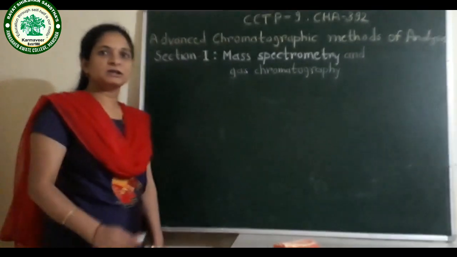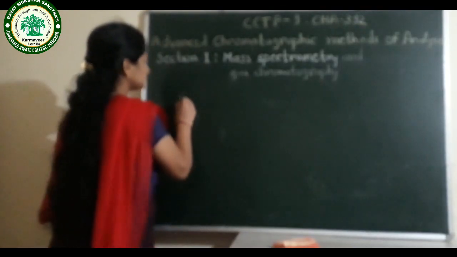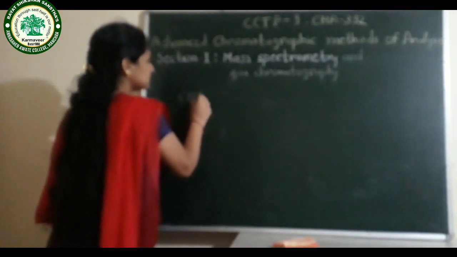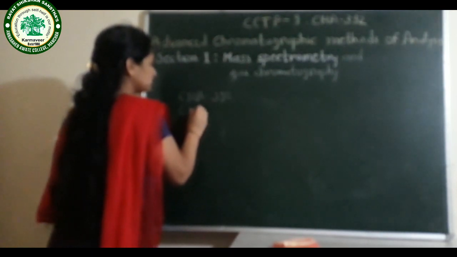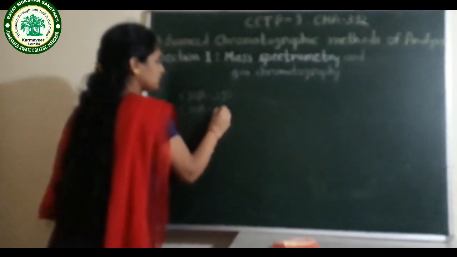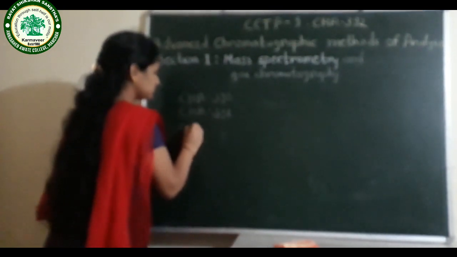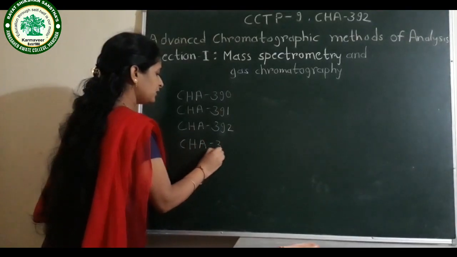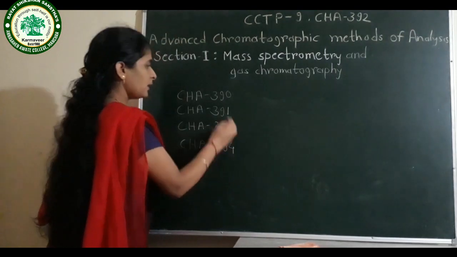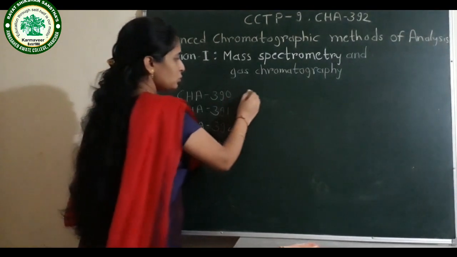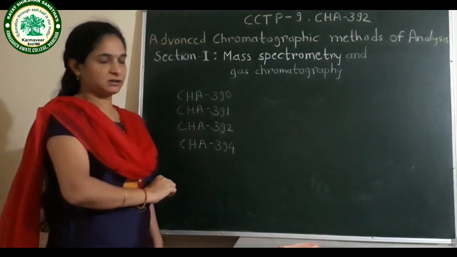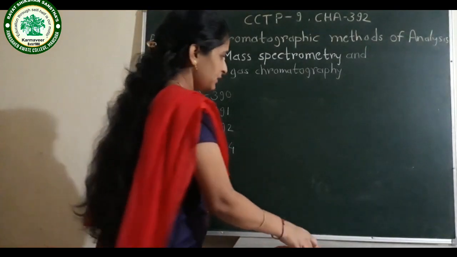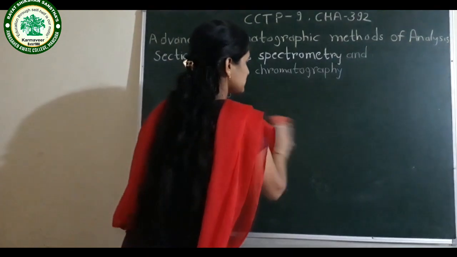Analytical chemistry consists of 4 papers: CHA 390, CHA 391, and 394. Each paper has 2 sections, which means we have 8 sections. Now what is the mark distribution for these papers?